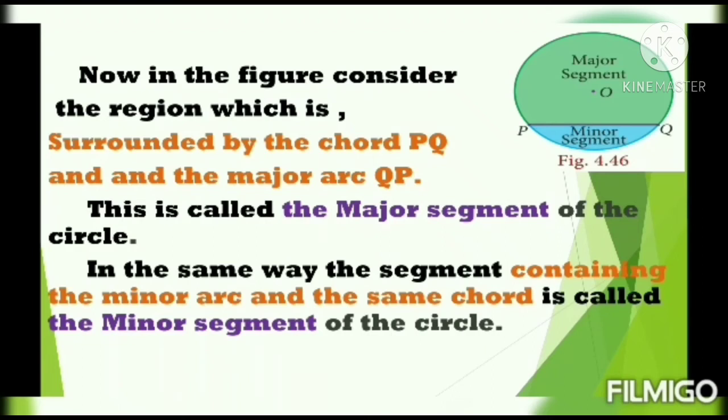So the big segment is called the major segment and the small segment is called the minor segment. The segment that contains the major arc is the major segment, and the segment that contains the minor arc is the minor segment. Did you understand? Yes. So here, green is the major segment and blue is the minor segment.